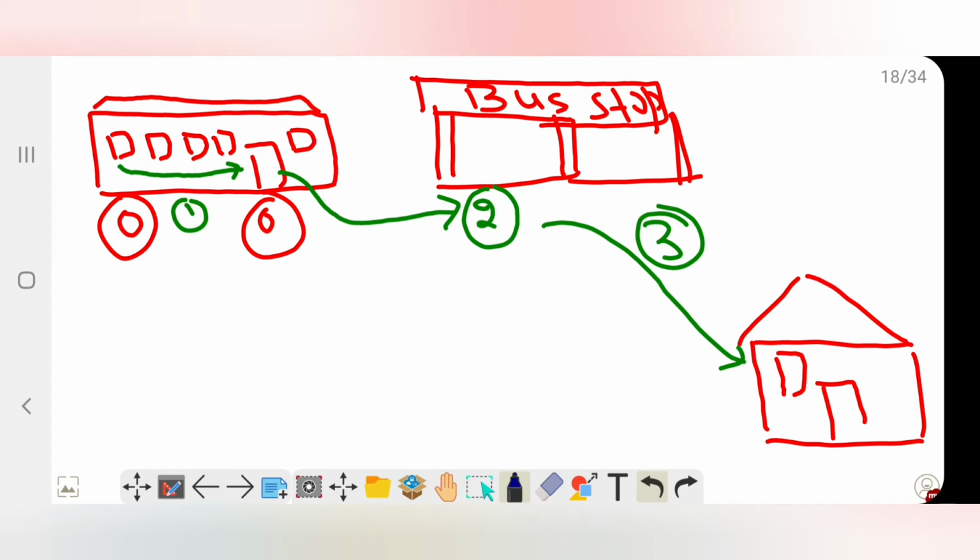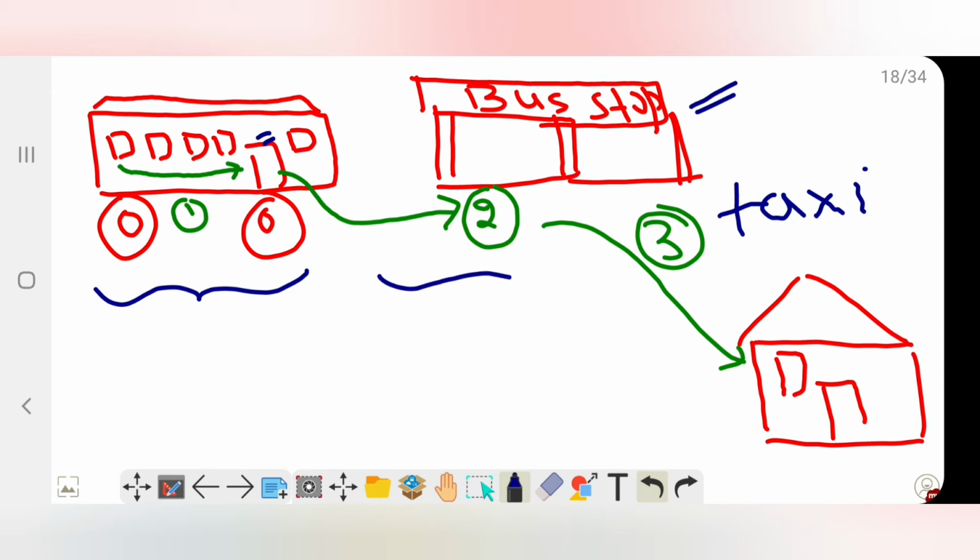Let me give you an example. Your friend calls you telling you there is some emergency, come fast. You take the bus and reach his bus stop. You are in the last seat, so you will get up and move towards the door of the bus. This is the first step. Then you will get down from the bus to enter the bus stop. That is the second step. From there you take a taxi to his house. That is the third step. Remember this step; this step is what occurs in the blood vessel.